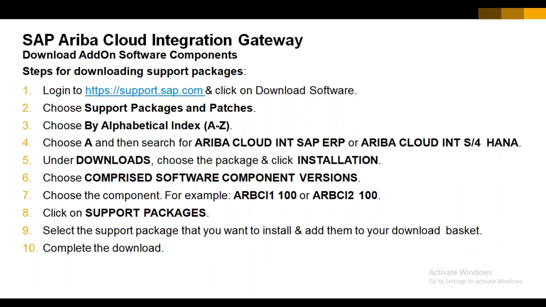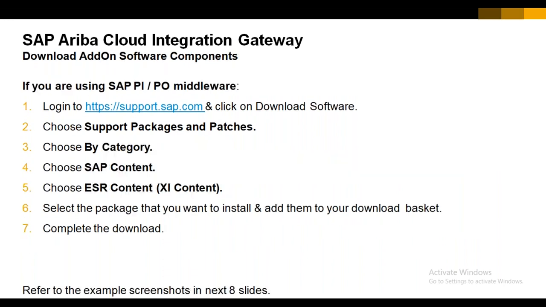For support package installation, again we can install from the same support.sap.com. We'll show you that in a screenshot as well. Another case is if you have PIPO, in that case also we have to install a different support package, and it is listed here.